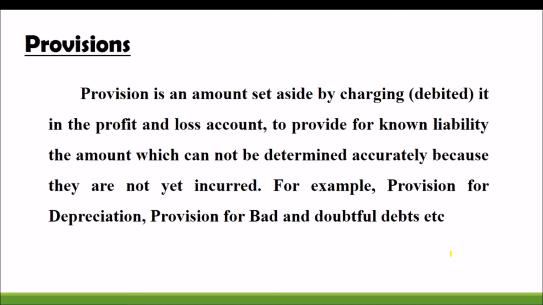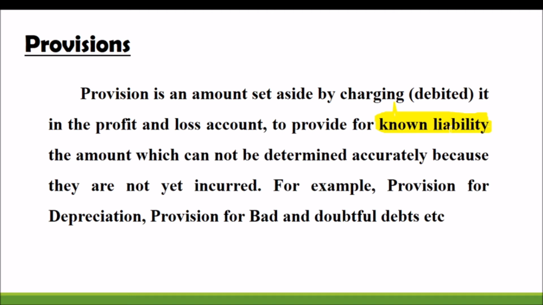So it is the amount provision. What is provision? Provision is an amount kept from the profit every year, and it is kept for meeting a non-liability. Provision is the amount taken from the profit to meet the non-liability. That is the important word you have to remember. The provision is an amount set aside by charging it to the profit and loss account to provide for liabilities, the amount of which cannot be determined accurately because they are not yet incurred.